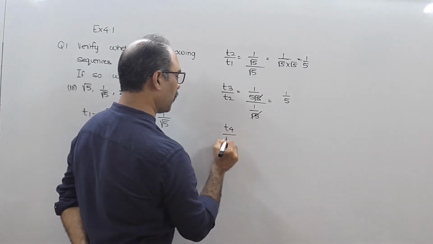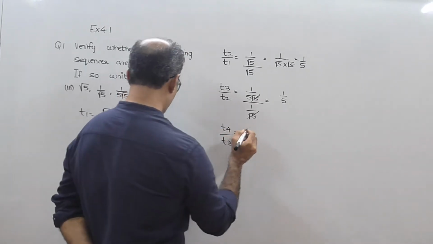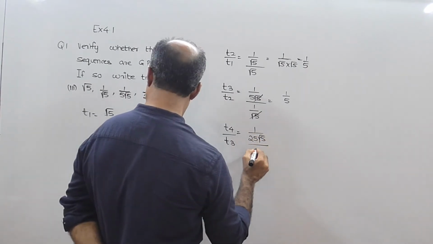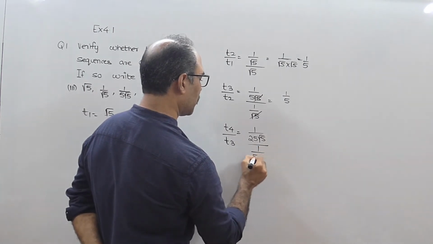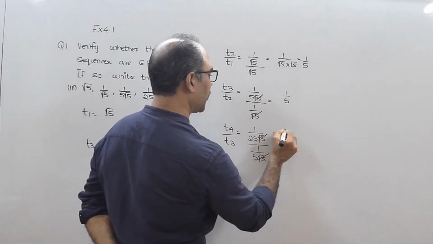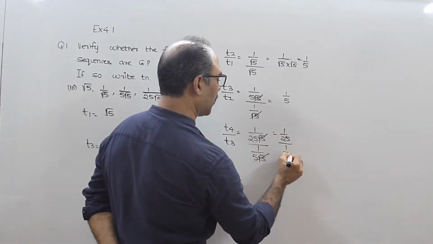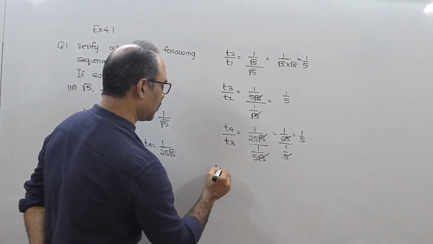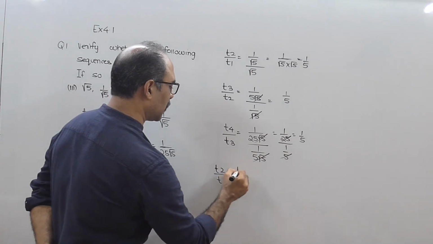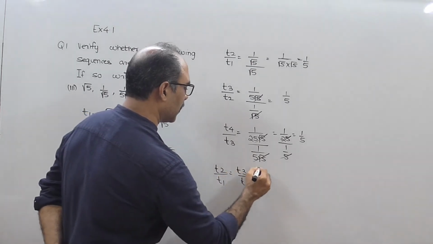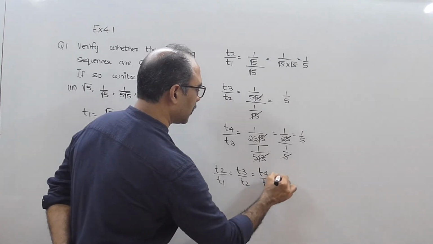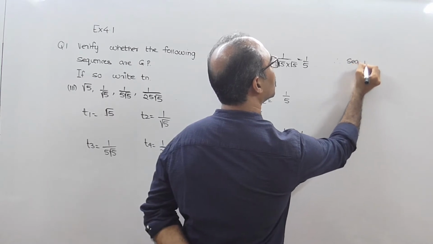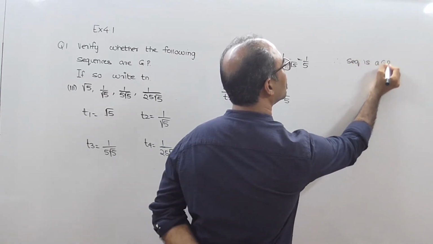Next we can do T4 upon T3. T4 is 1 upon 25 root 5 and T3 is 1 upon 5 root 5. Cut it. We get 1 upon 25 upon 1 upon 5. 5 cut. The answer will be 1 by 5. So can I say that T2 by T1 is equal to T3 by T2 equal to T4 by T3, that is equal to 1 by 5. Therefore, the sequence is a GP.